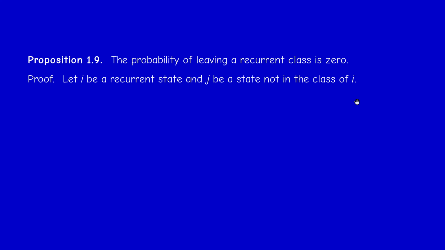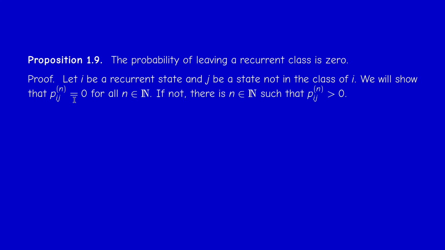So suppose that i is recurrent, and let j be a state not in the class of i. We will show that no matter what, there's no path going from state i to state j outside the class. So if initially I'm starting in state i, I cannot go to any state outside the class, no matter how long is the path. So for every n, p_ij^(n) is 0. Okay, so there's no path from i to j of any length.